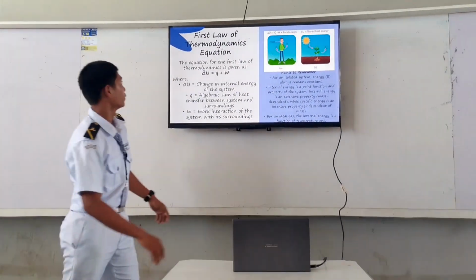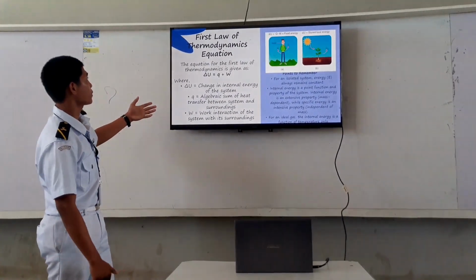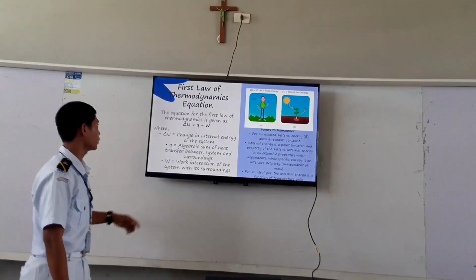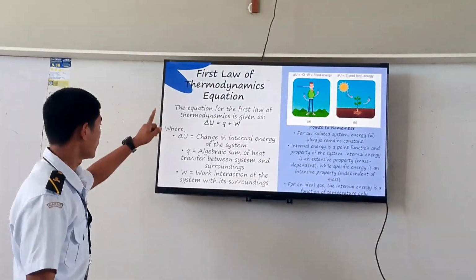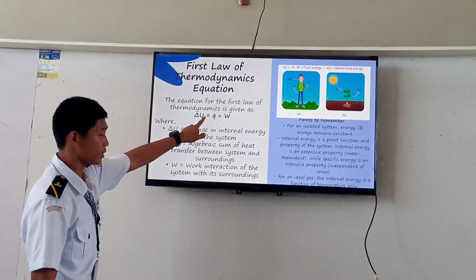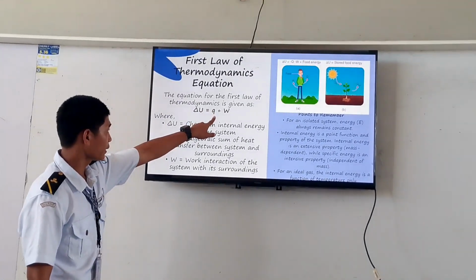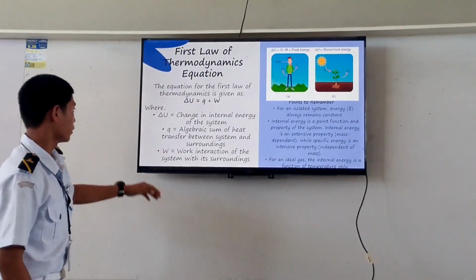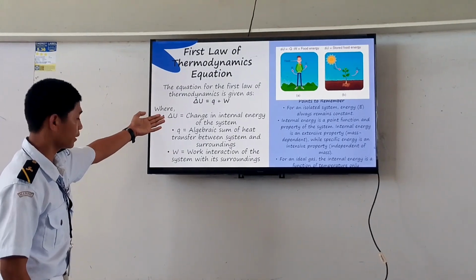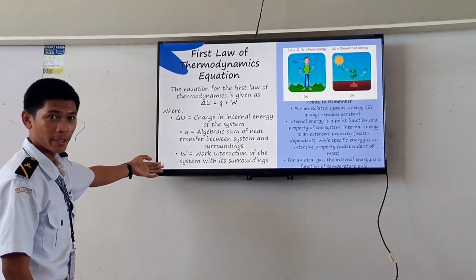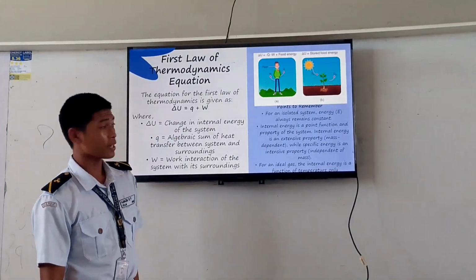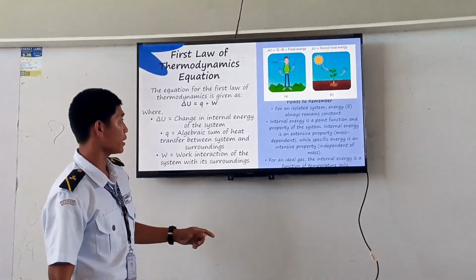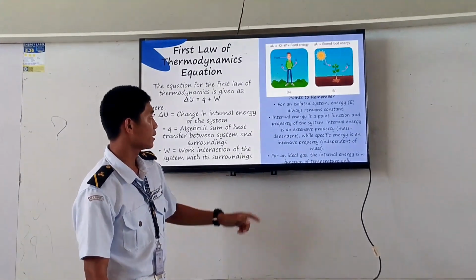The first law of thermodynamics equation. The equation for the first law of thermodynamics is given as change in internal energy is equal to Q, or heat, plus W, where delta U is the change in the thermal energy of the system, Q is the heat, and W is the work. So here are some points to remember. For an isolated system, energy always remains constant.